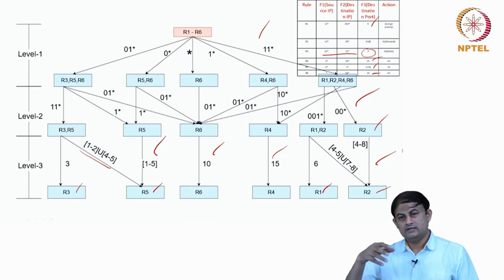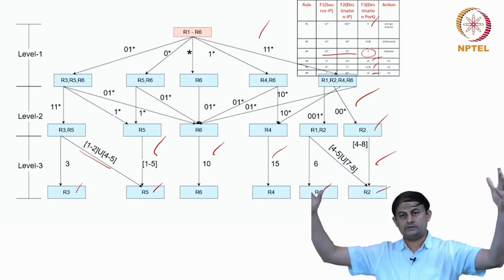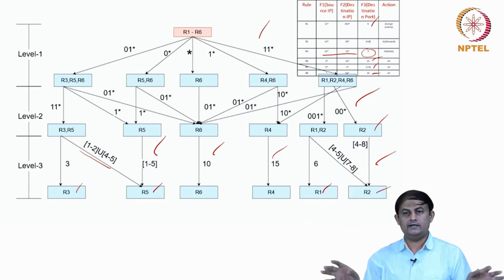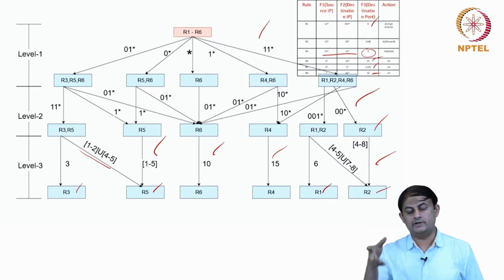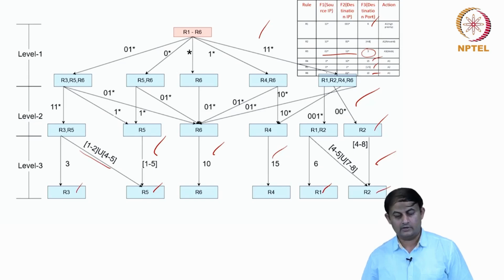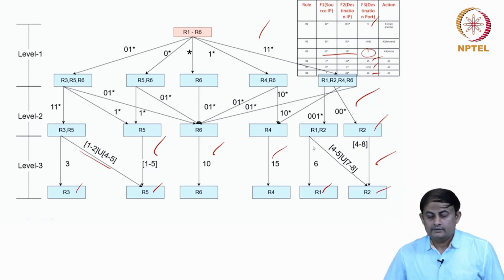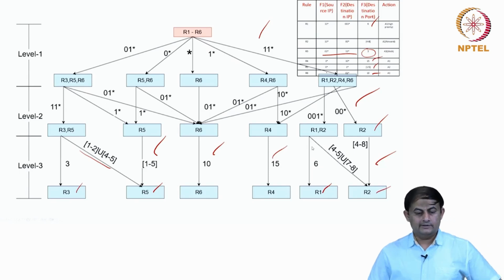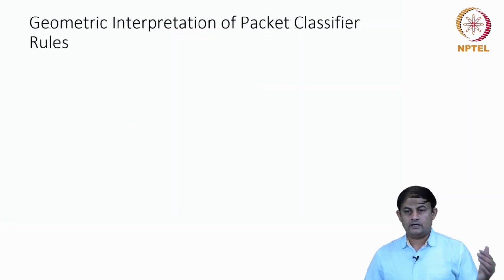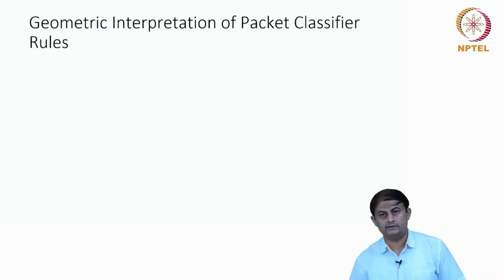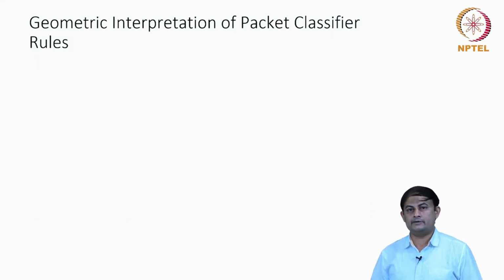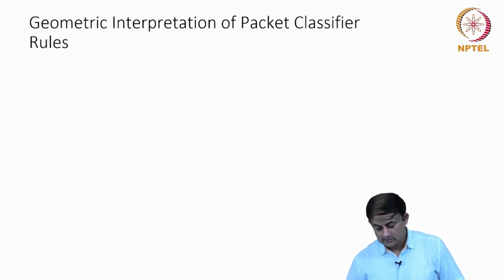This is basically you start with all possibilities, then slowly segregate what are the rules that are potential candidates applicable for this particular prefix combination and the port number combination in the sets. Okay, so with that we'll end the discussion on the trie structure, and we move on to another kind of interpretation for the same packet classifier.